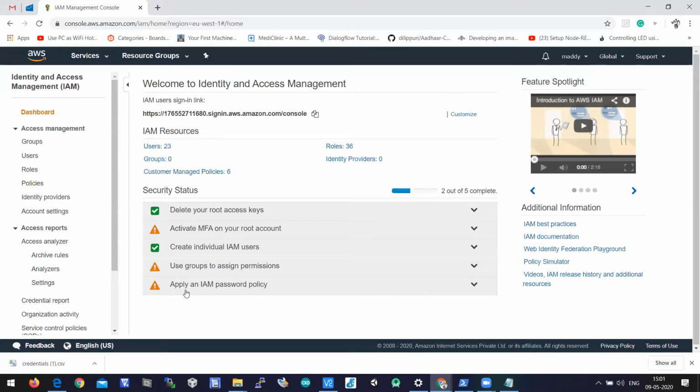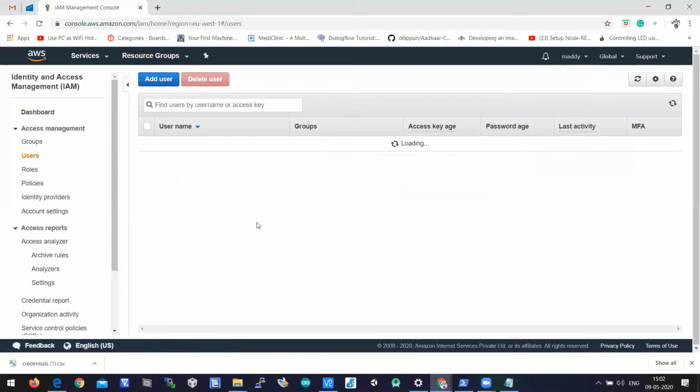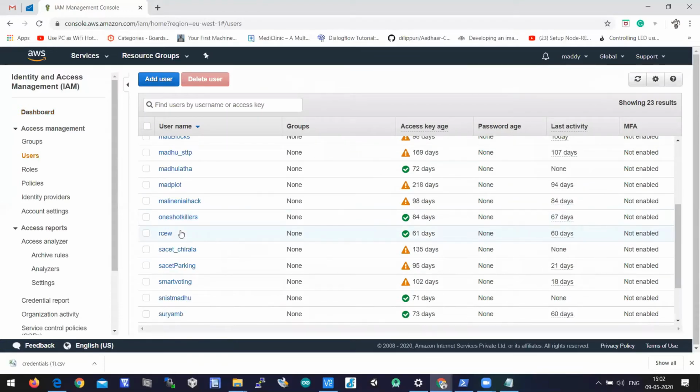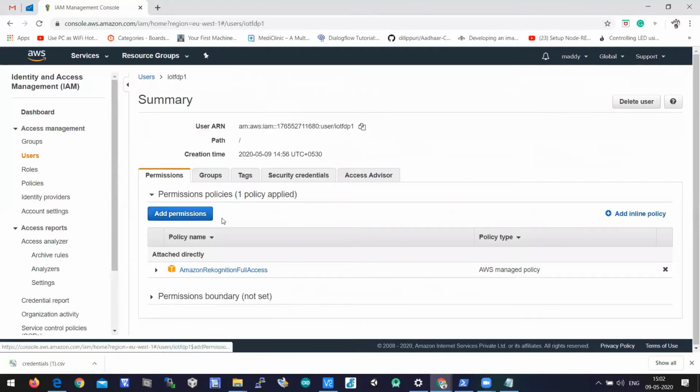We need to attach a policy as yesterday. Yesterday also we attached a policy for AWS IoT Core, right? If you remember, the permissions taken were iot:* and ARN *, which means from any topic you can receive data. Here also we have taken a policy for users. We have created a user called IoT FDP1, and the permission policy which we took is Amazon Rekognition Full Access. This policy has to be attached so that this user, IoT FDP1, can access the Amazon Rekognition API from a Python script.